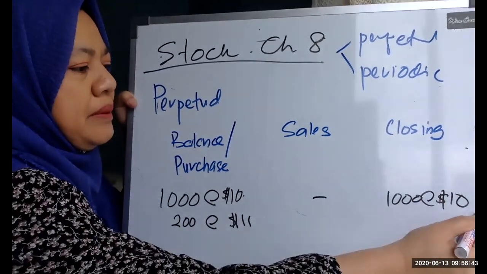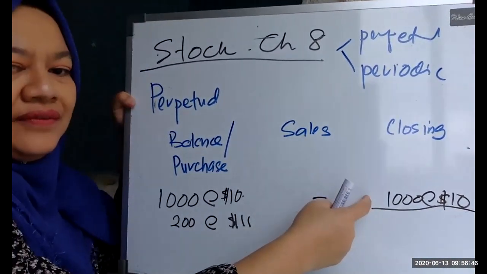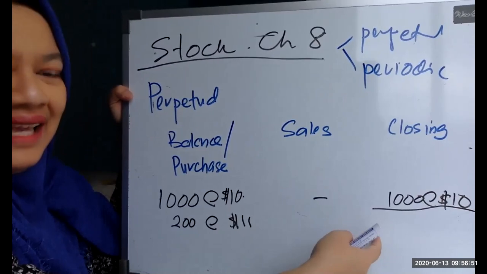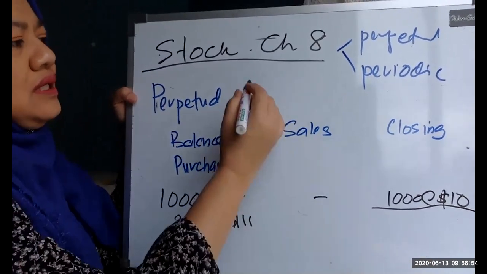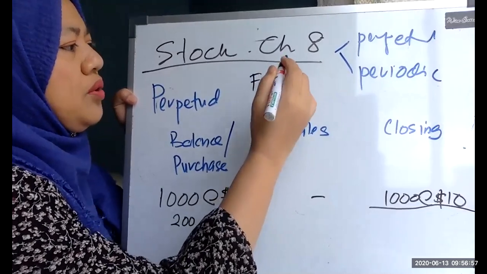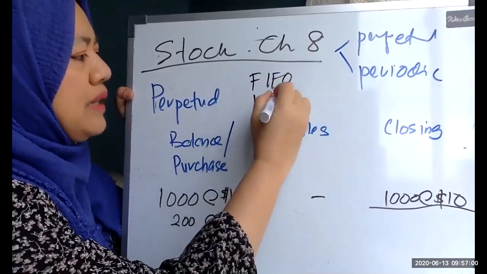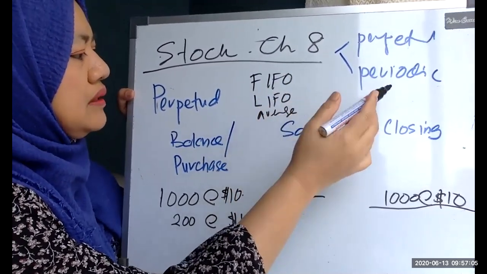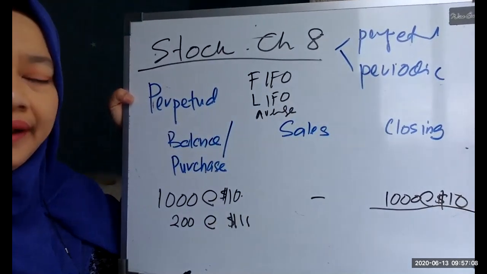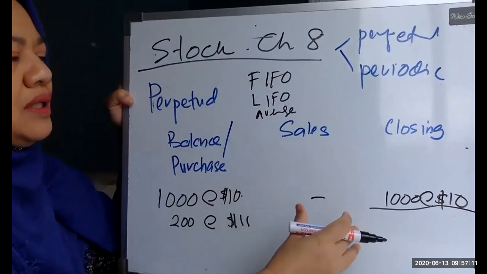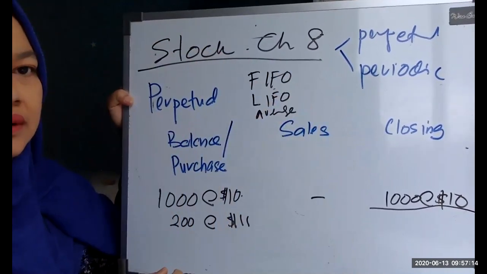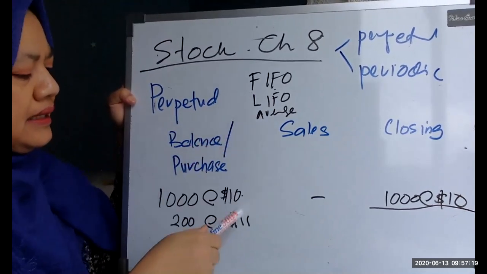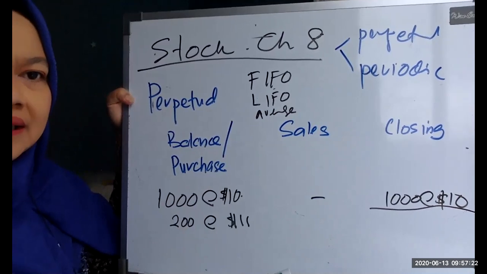So when it is a perpetual system, this is the balance on the first day. But the second day, you want to know what is the balance on this day. Then you have to see whether you have FIFO, LIFO, or average. Those are the three methods. If you use FIFO, first in, first out, it means the first stock that you have will be sold first.